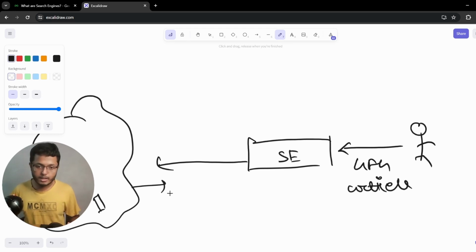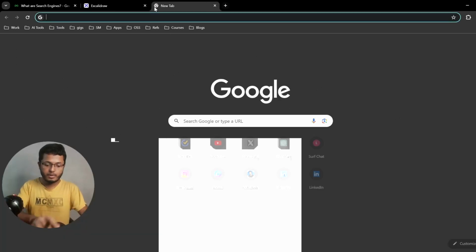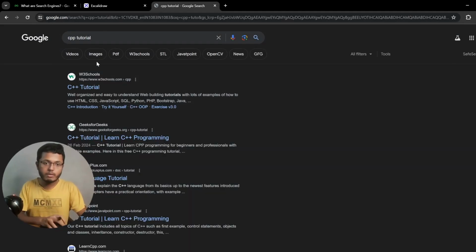It will send all of these articles, but it will be doing one more thing, and that is ranking. Let's say in page 1 it will be sending this, and in link 2, for example, for the CPP tutorial, you have links 1, 2, 3, 4. For example, in W3Schools we have one, then C++, then something else.